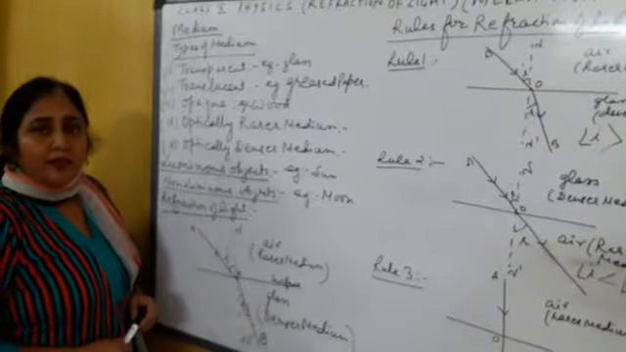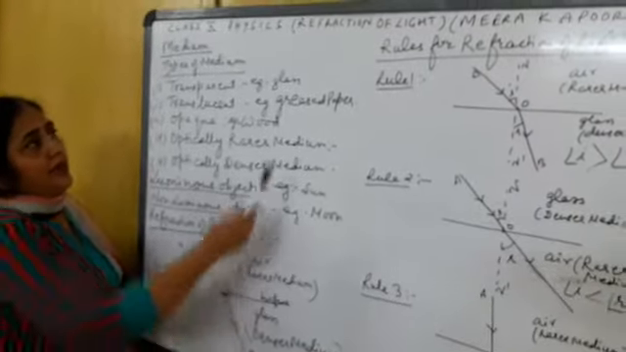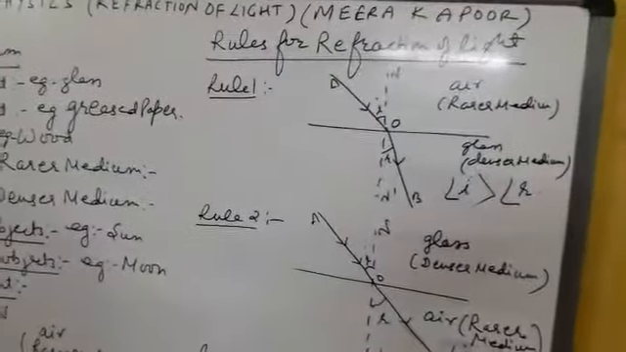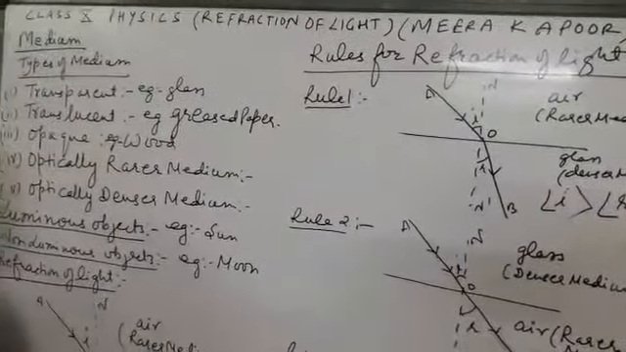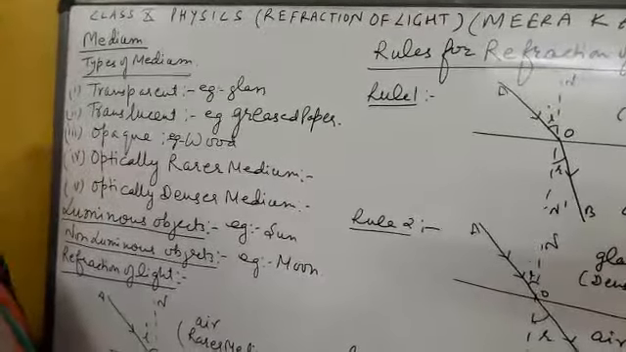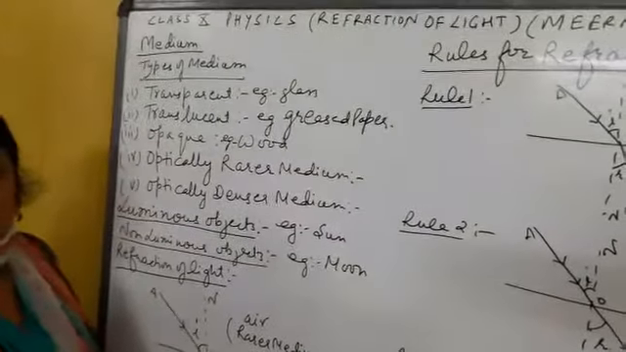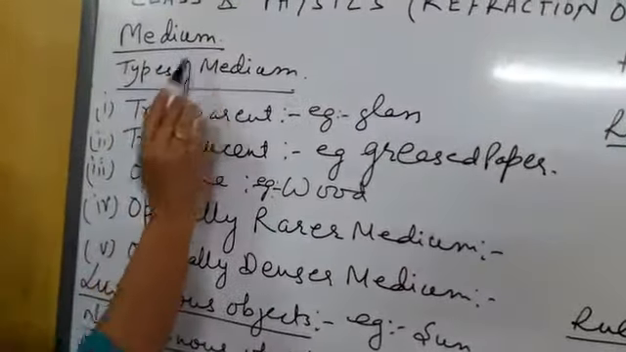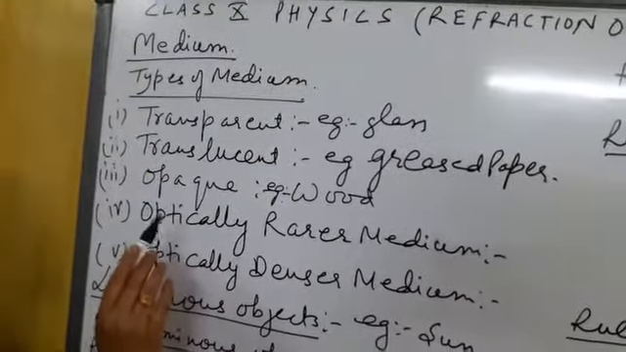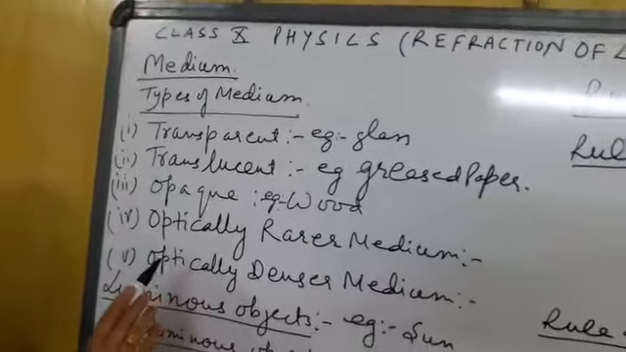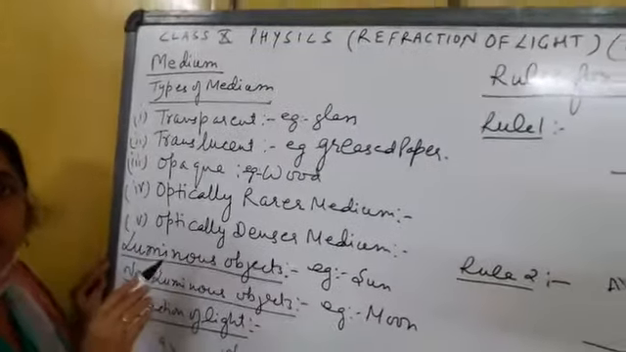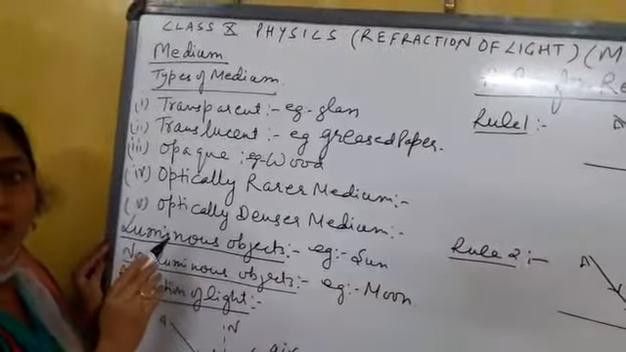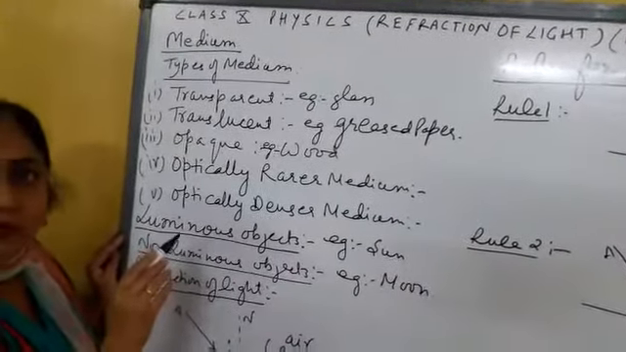We will be doing another topic, that is refraction of light. Before doing refraction of light, I just wanted to clear certain terms related to refraction of light. First one is medium. A medium is a substance through which light passes. You know very well, light passes through vacuum also, and light does not need any medium to travel.